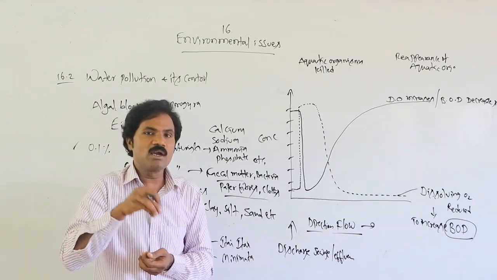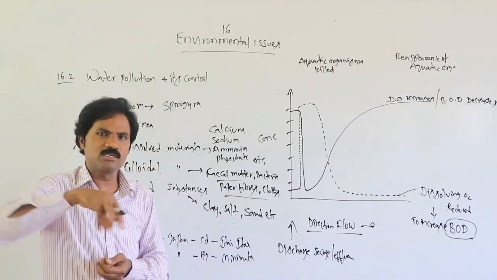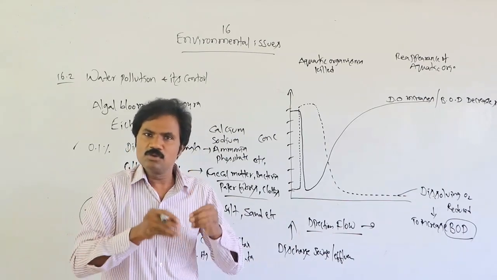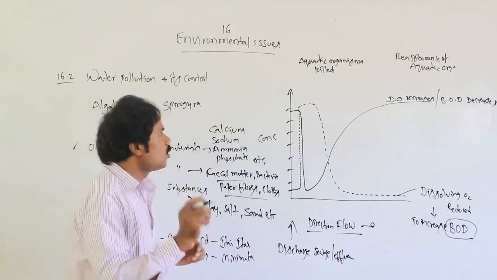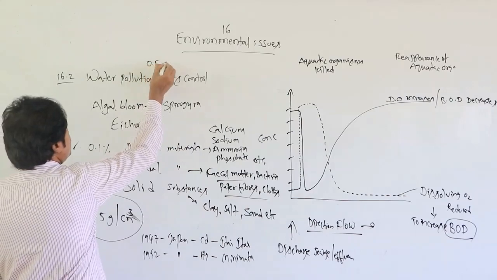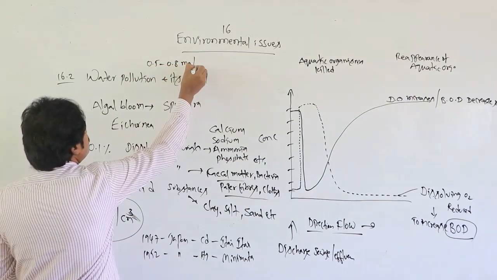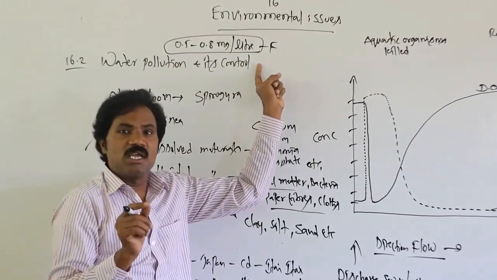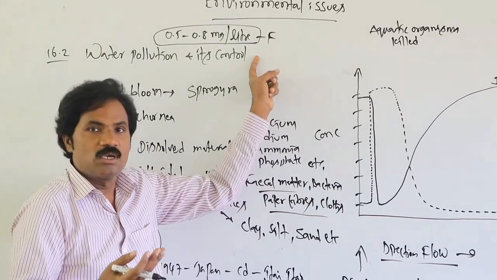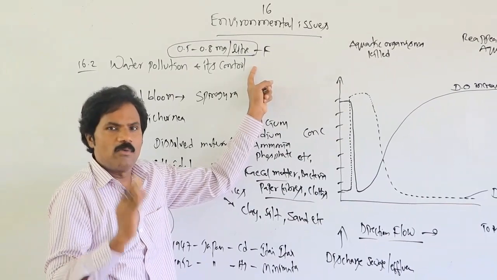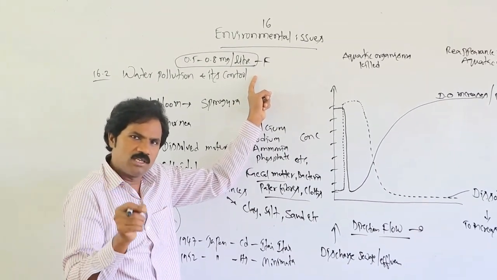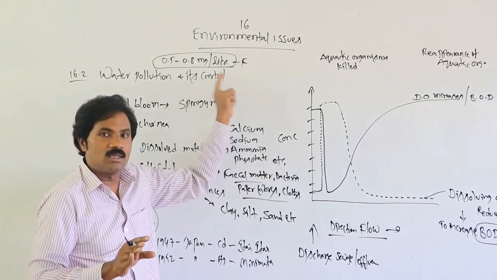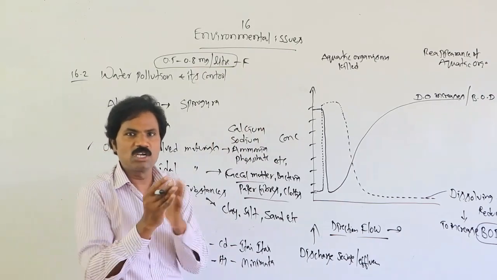Another one is fluorine-containing water. Many parts of our country have fluorine-containing water. When water is very purified, fluorine is 0. Each and every water body has a little amount of fluorine. But if it contains more than the normal amount per liter of water, it may cause fluorosis, that means deformation of the bones.